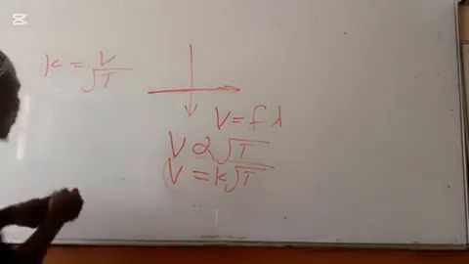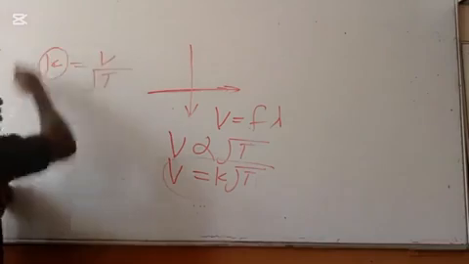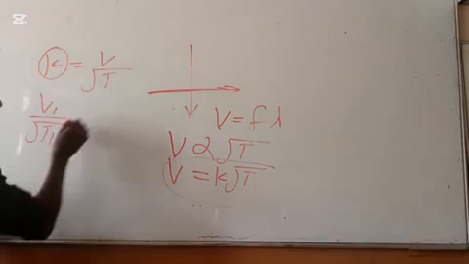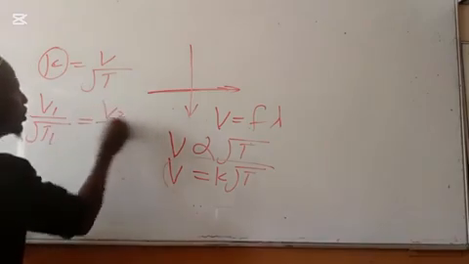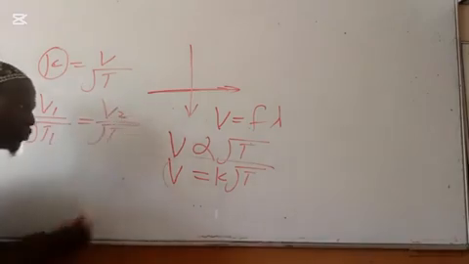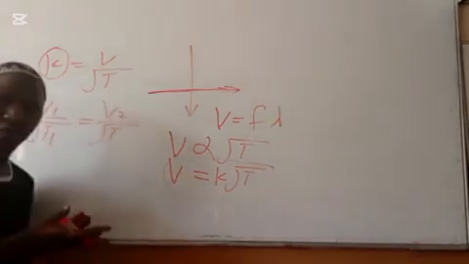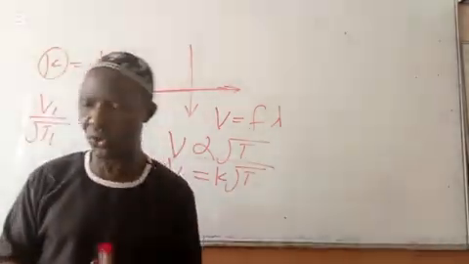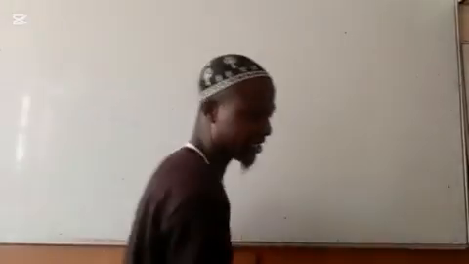And whenever you have something like this, since K is constant, it means V1 over square root of T1 is equal to V2 over square root of T2. So out of these four parameters, they are going to give you three. Calculate the fourth one.